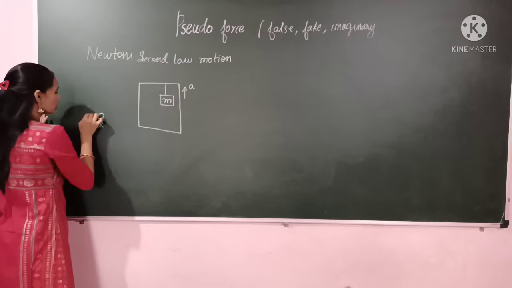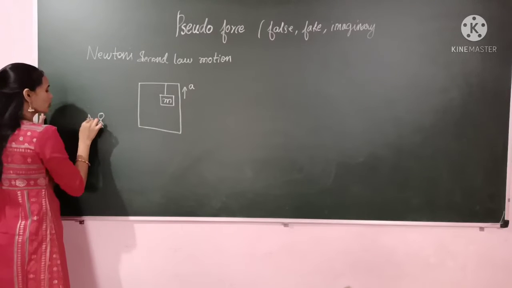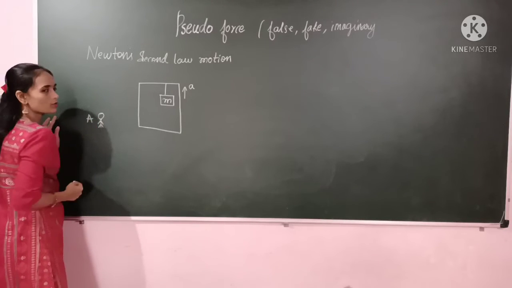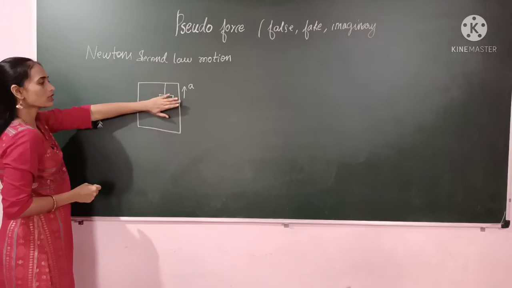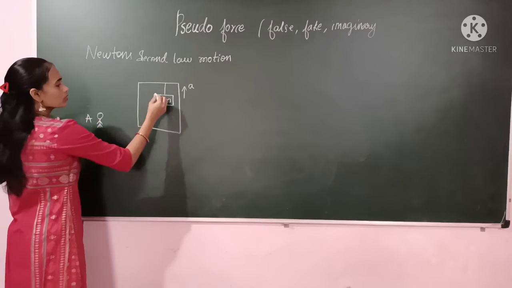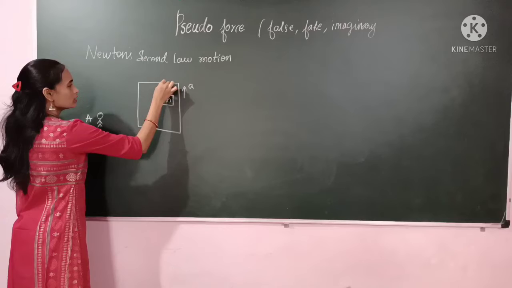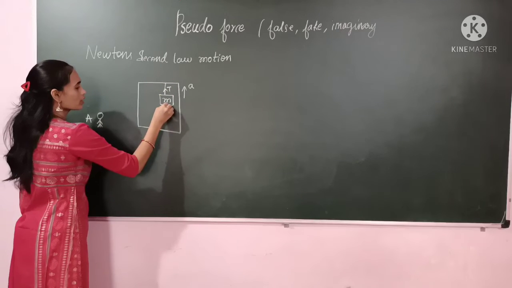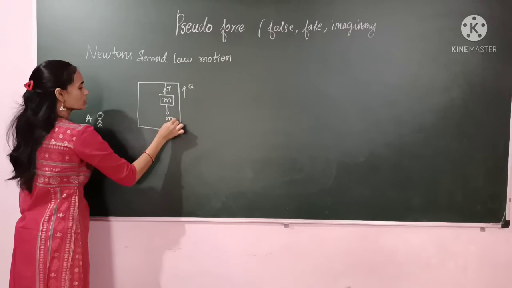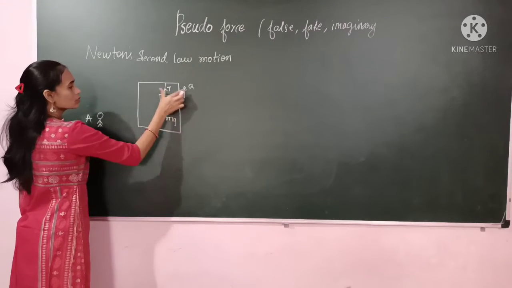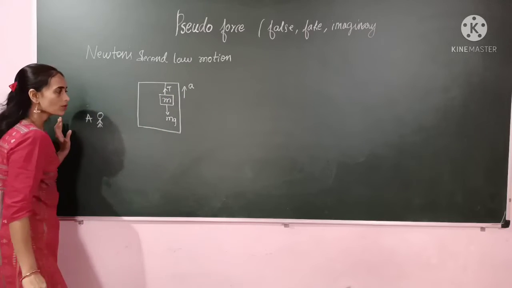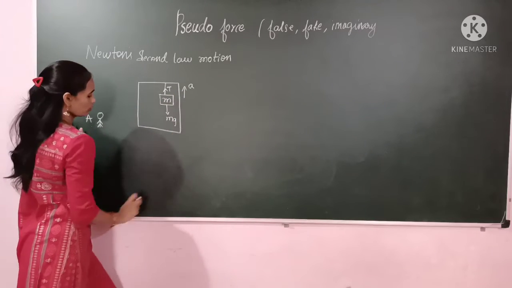Here one observer is there, and we will call it observer A. According to observer A, what will be the net force acting on this mass? Try to understand here. Tension T is there in this string, and downward mg force is acting, and this lift is moving with an acceleration. Now we will write the equation for this mass.